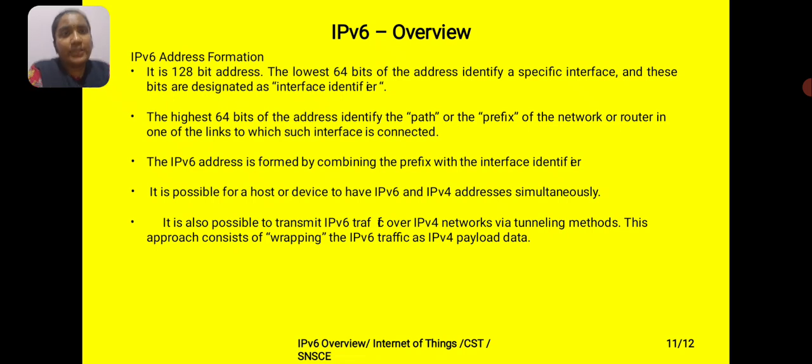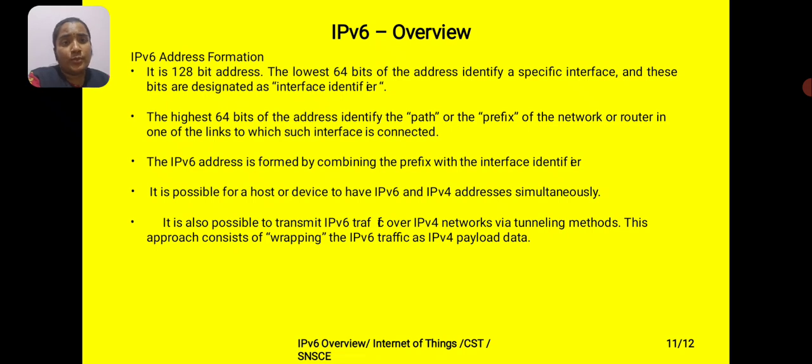In IPv6 address formatting, the 128-bit address is split into 64-bit parts, and the lower part defines an interface identifier. The higher 64 bits of the address are identified with the help of the prefix of the network router on one of the links to which the interface is connected. The IPv6 address is formed by combining the prefix with the interface identifier.